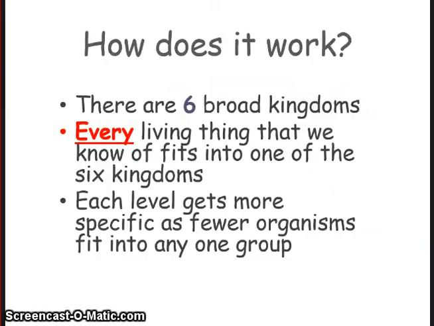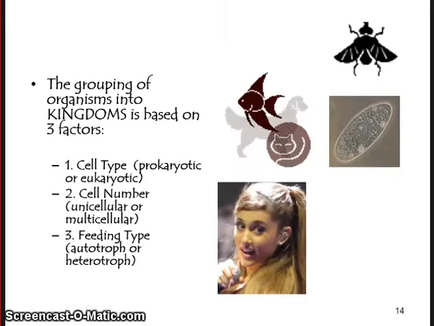Well, how does it work? There are 6 broad kingdoms. Every living thing that we know of fits into one of the 6 kingdoms I just mentioned. Each level gets more specific as fewer organisms fit into any one group. The grouping of organisms into kingdoms is based on 3 factors: the cell type, the cell number, and the feeding type. And I'm going to look at those in more detail in a few seconds.